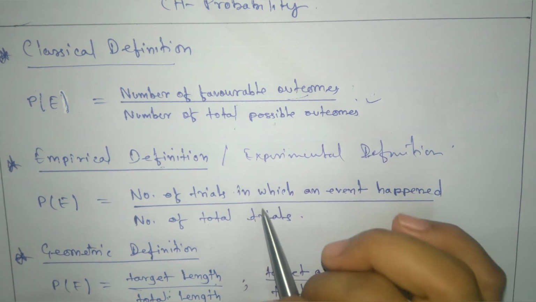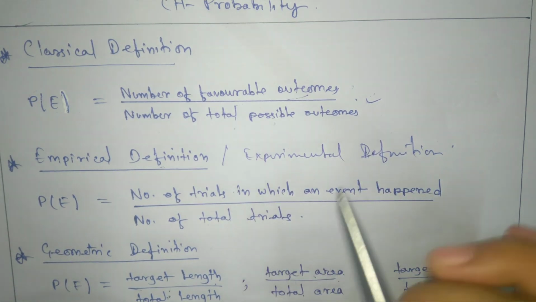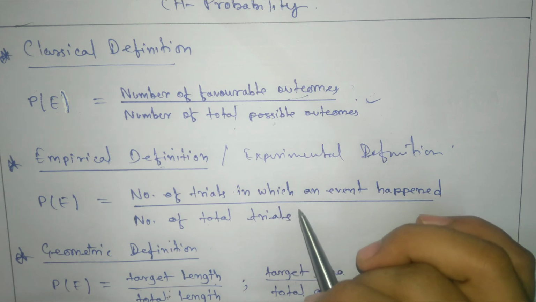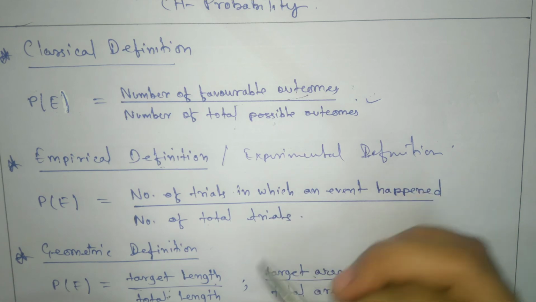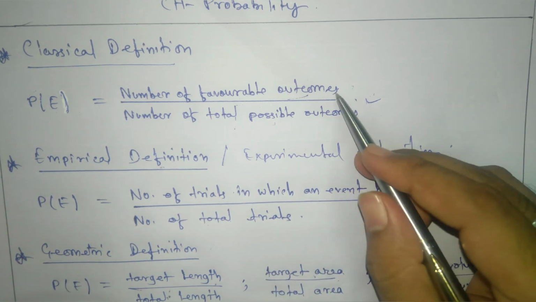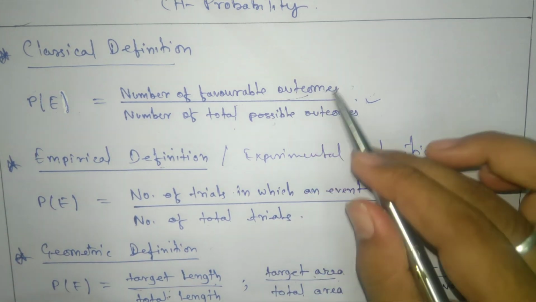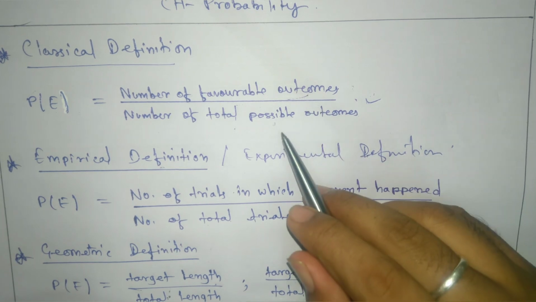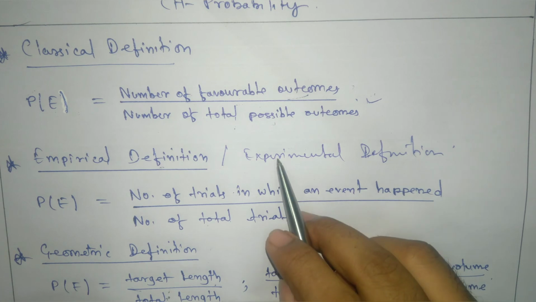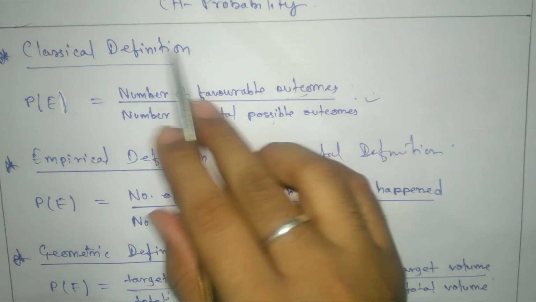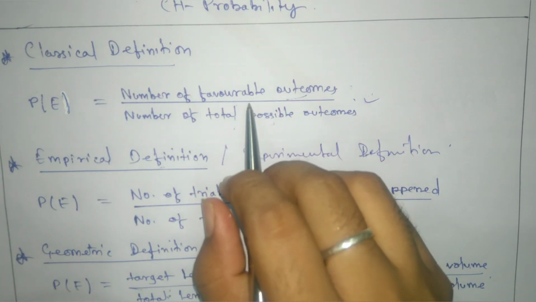It is totally based on your experiment. Whatever experiment you have done and whatever you have seen, according to that result you give the result for the next one. But here you don't have to do any experiment. Directly you can give the answer for classical, also called theoretical. That is the experimental definition, and this is the classical or theoretical definition.